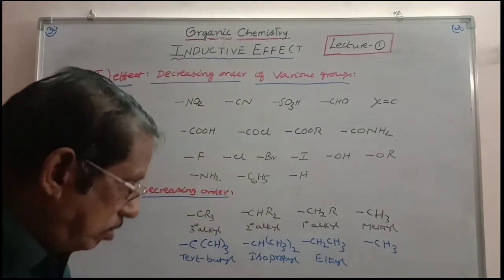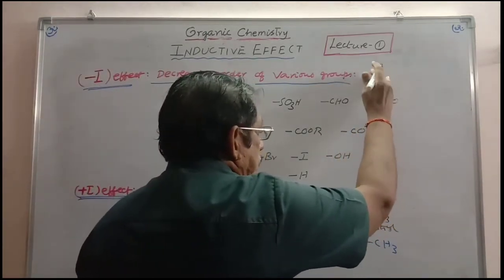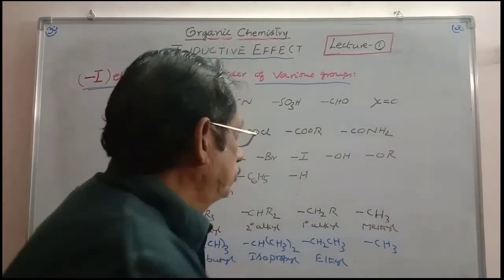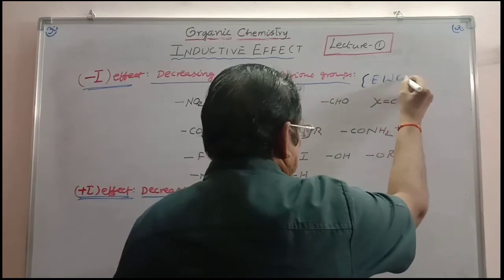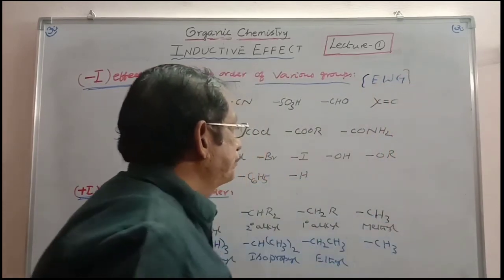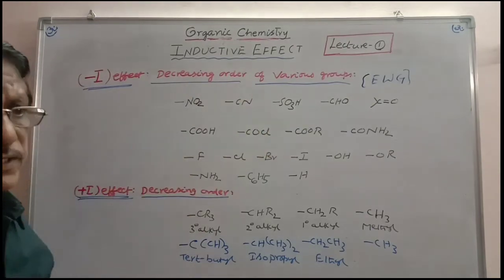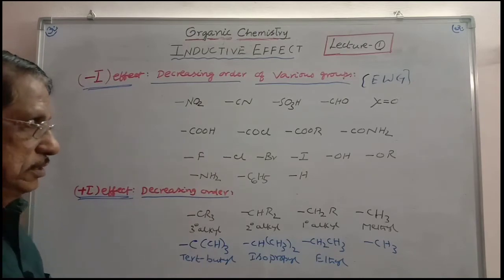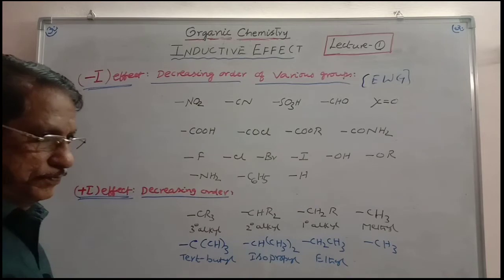All these are electron withdrawing groups. Electron withdrawing groups exert minus inductive effect, and this is the sequence. The electron withdrawing power is decreasing from this side up to this extent.